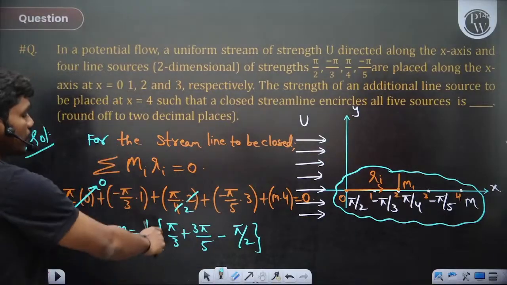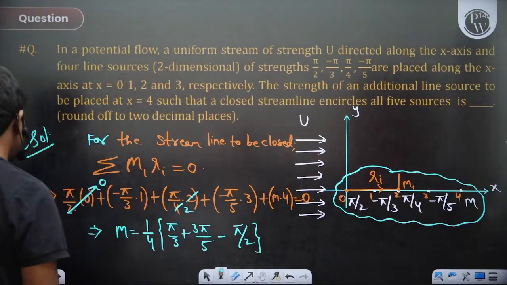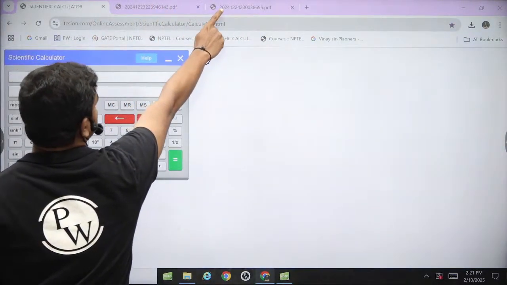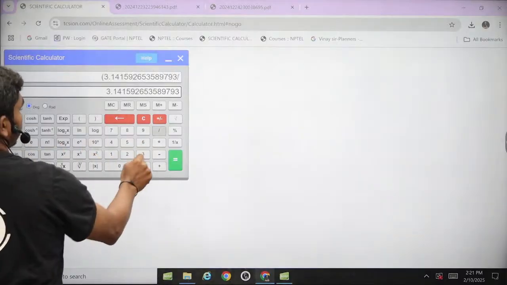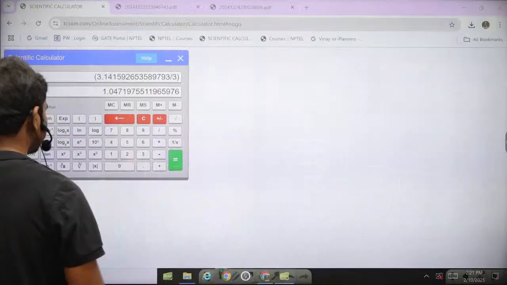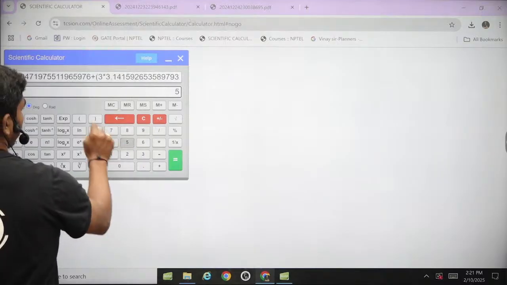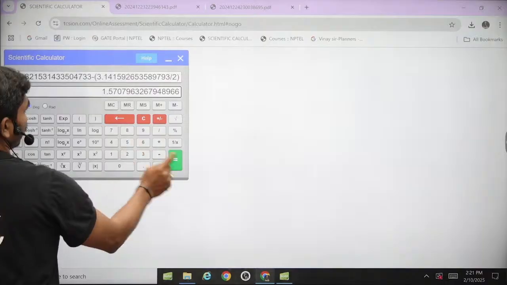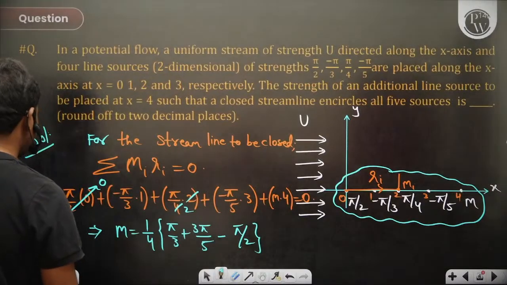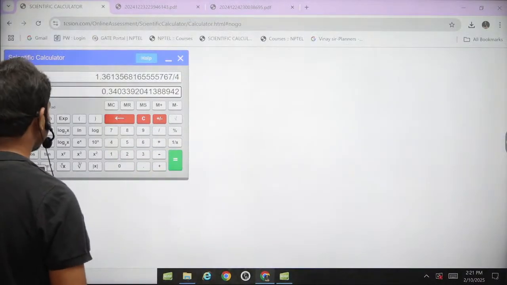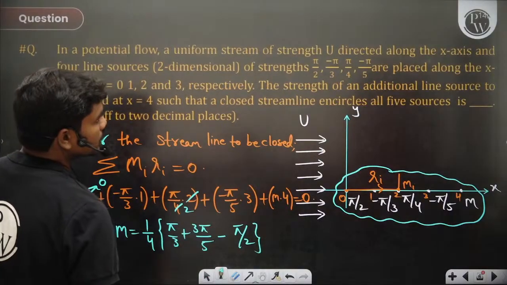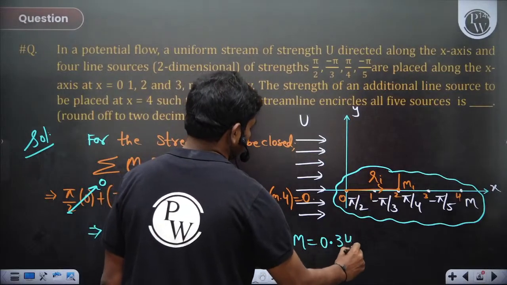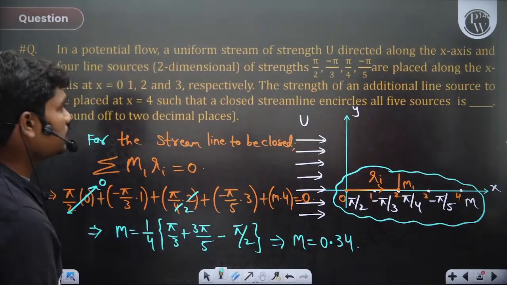Let's calculate. So anyway, we have the calculator, so let us do it straightforward. Pi by 3 plus 3 pi by 5 minus pi by 2. So 1.36 divided by 4, 0.34 is what you're getting, correct? So m is equal to 0.34. Yeah, so 0.34, right?